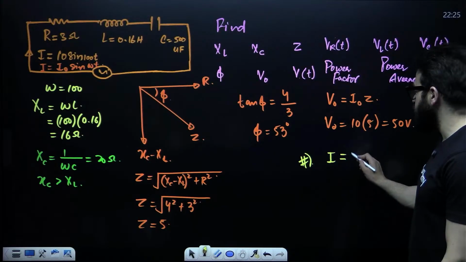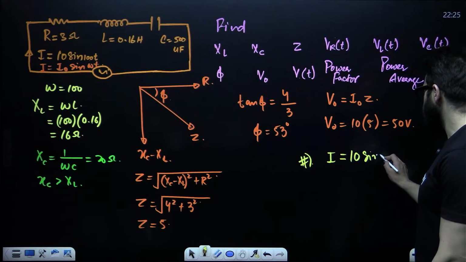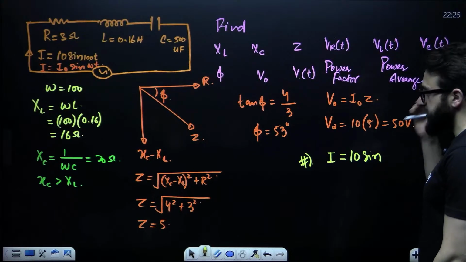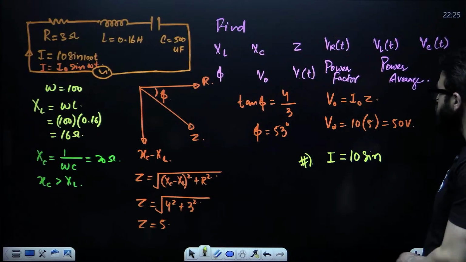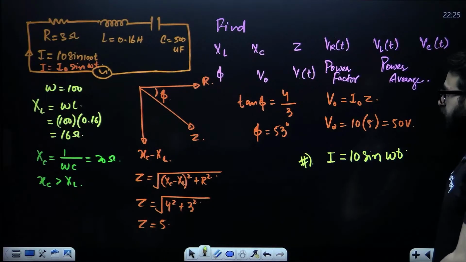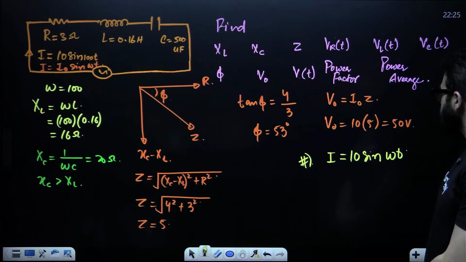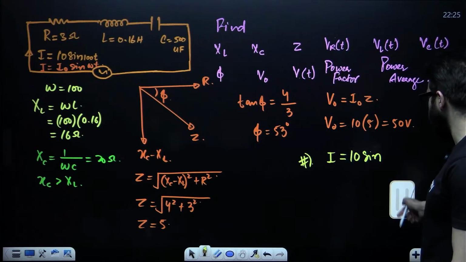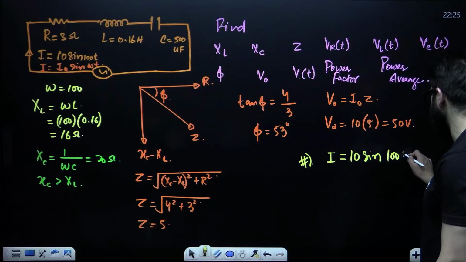The equation of current is given as 10 sine of omega t, that is 10 sine of 100 t. This is the equation of current.